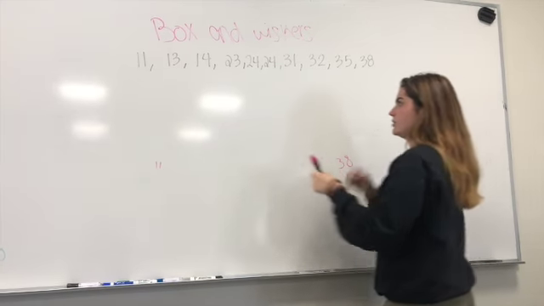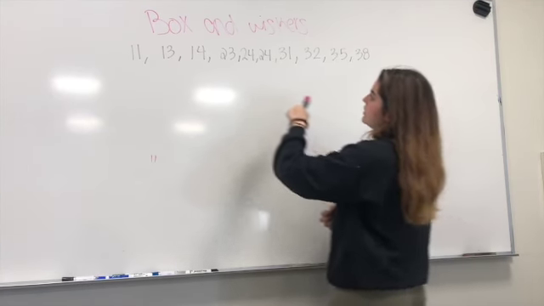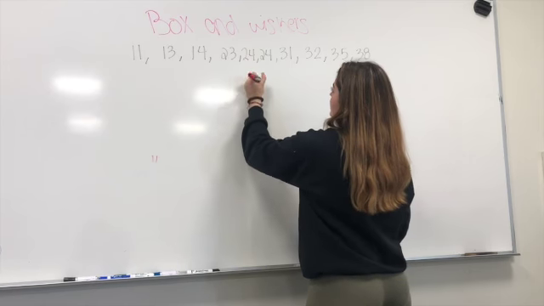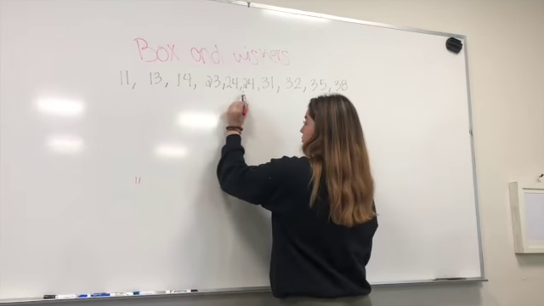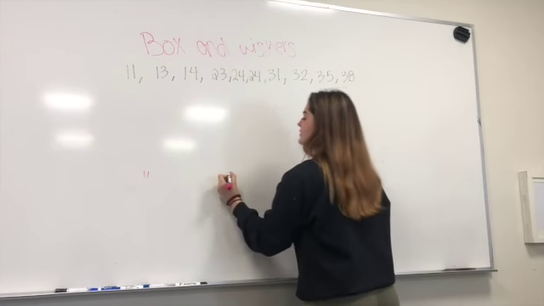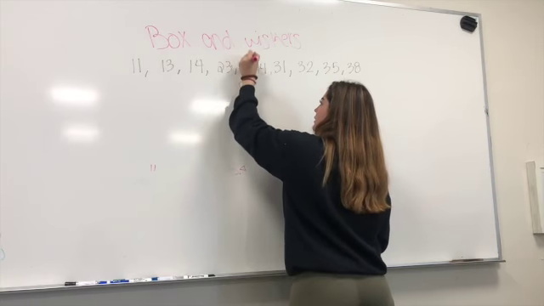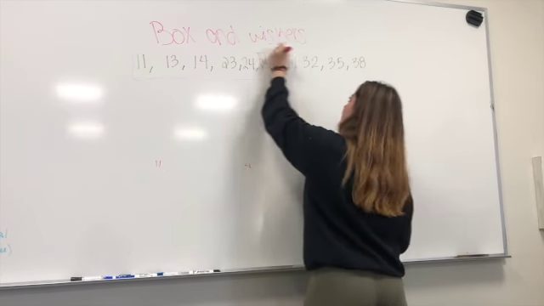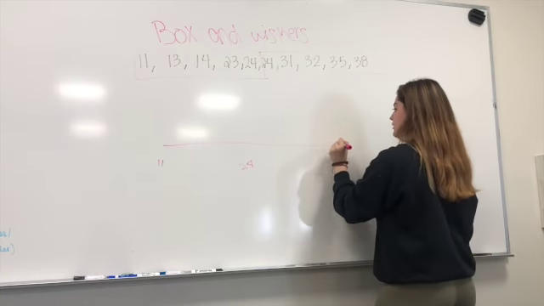Okay, after this, you need to find the median of all of these, which in this case is 24. So your median number is 24, right? So you have to put it in the middle. So you have here one half, and this is the other. And this is your line.